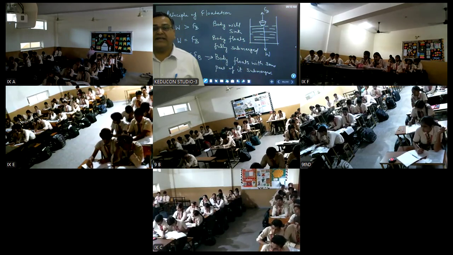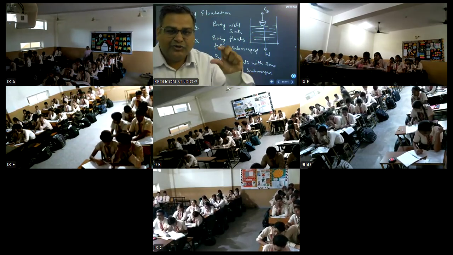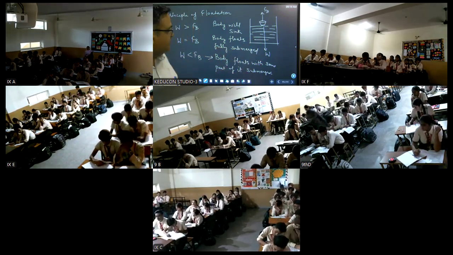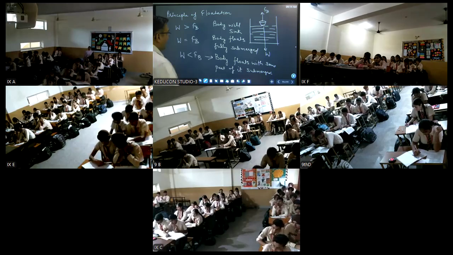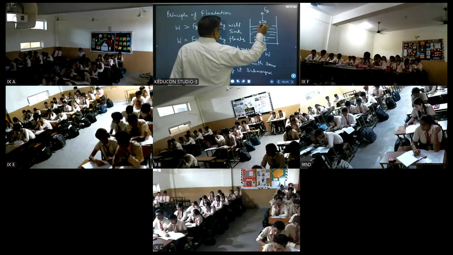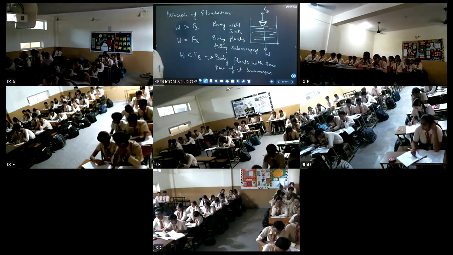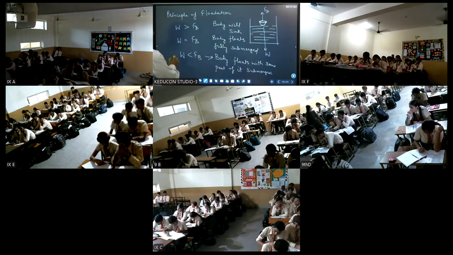If the weight of the body is less than the upthrust, meaning upthrust is more, then only some part of it will be inside the water or inside the liquid. This is clear? So these are the three conditions. Initially, this cork was floating on the water. Which case it was? ये वाला केस है बच्चों.